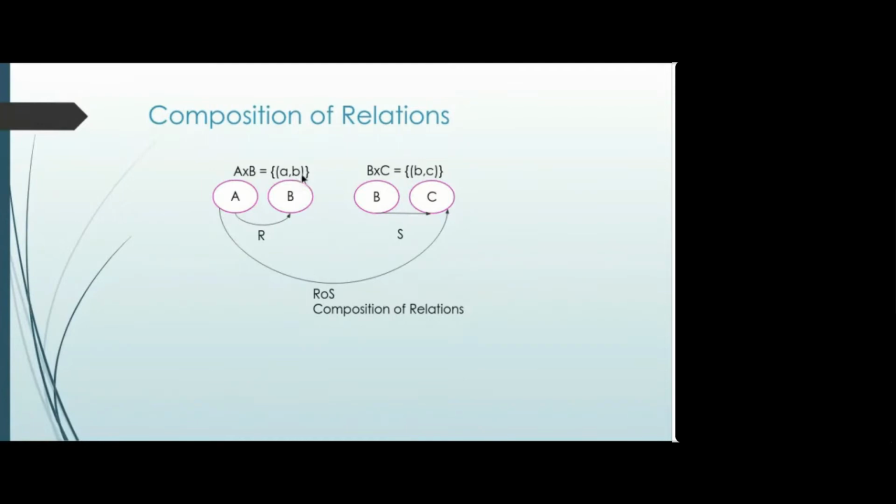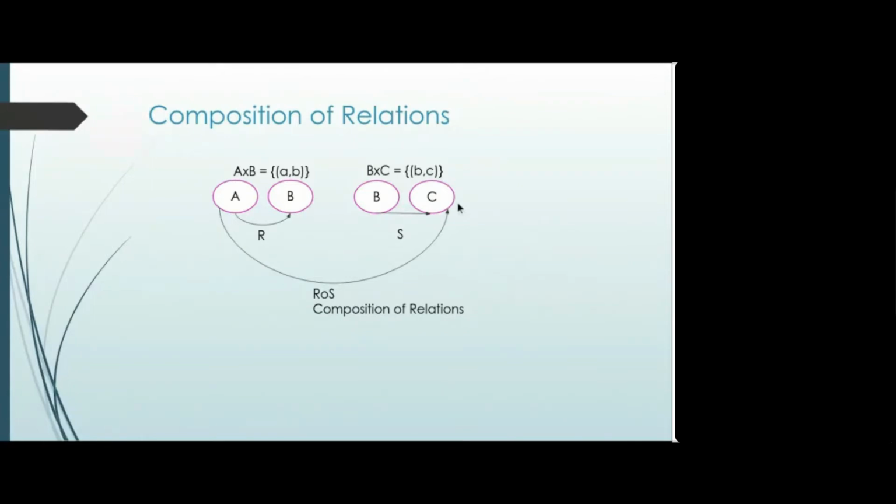Suppose there are two pairs, 1 2 and 2 4. 1 2 is coming from R and 2 4 is coming from S. So 1 to 2 is there and 2 to 4 is there, then we say 1 to 4 is also there. Transitive law, transitive property. Do you remember? The same thing is applicable over here.